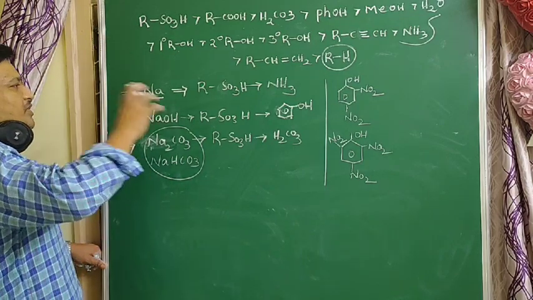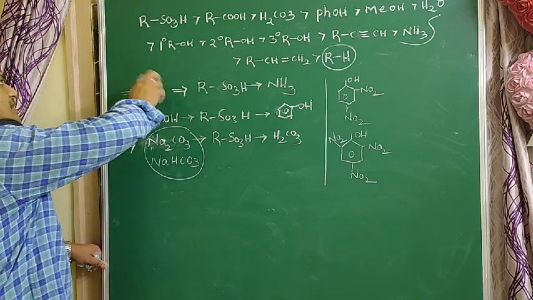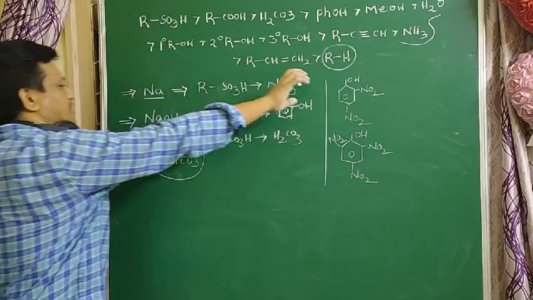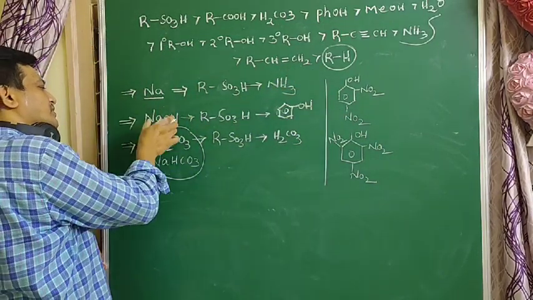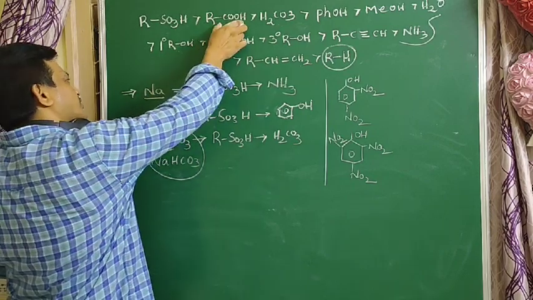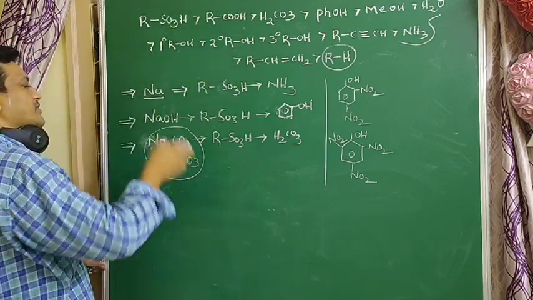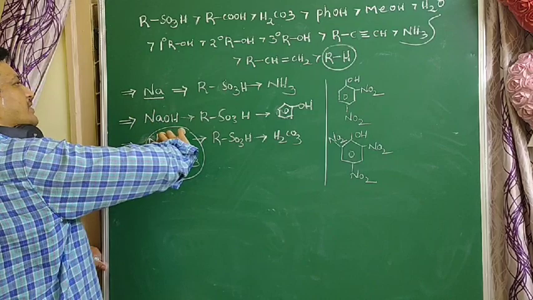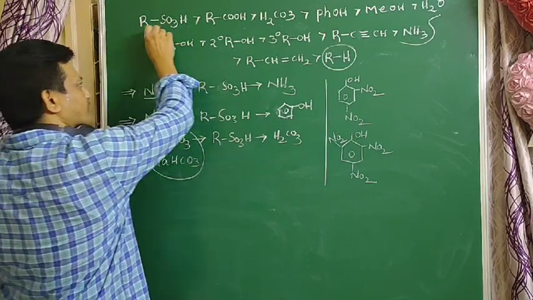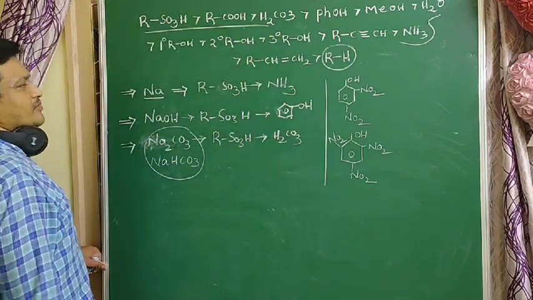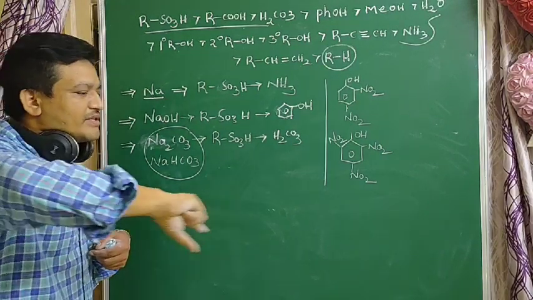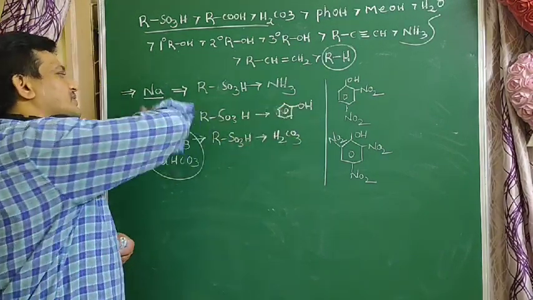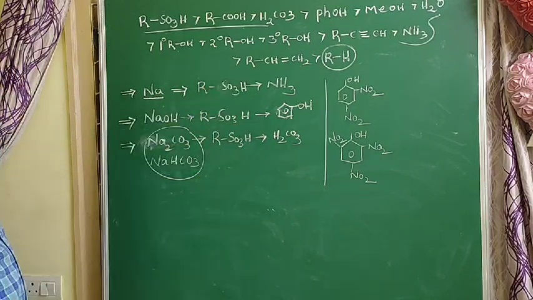Which of the following compounds react more with metals? These compounds are more reactive with metals. Which compounds are more reactive with carbonates and bicarbonates? These compounds are more reactive with carbonates and bicarbonates. The more acidic the nature, the more reactive with these reagents.